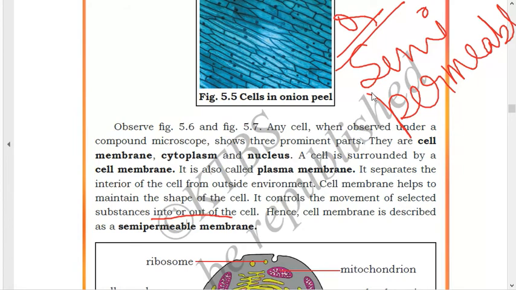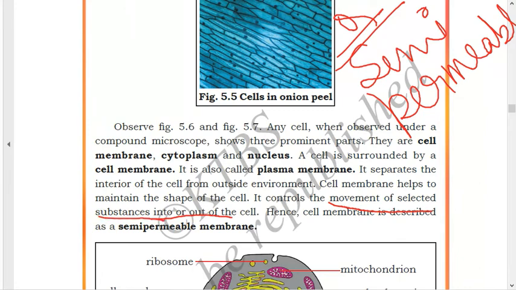The cell membrane is called a semi-permeable membrane because it will allow only a few substances to come in or go out of the cell. Or you can write that it allows only the movement of selected substances into or out of the cell. You can write from there: the cell membrane is called a semi-permeable membrane because it controls the movement of selected substances into or out of the cell.